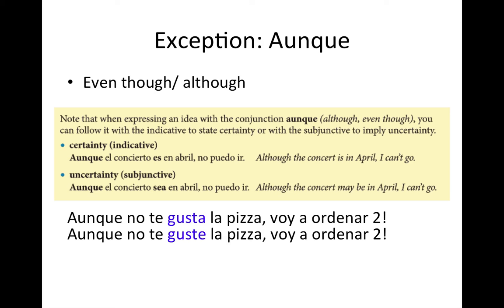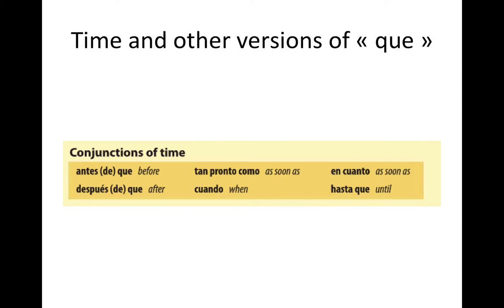This only happens with aunque, with even though, with although. It takes both, and it is up to you to give it a meaning, if it's certain or uncertain. So those are the conjunction words that deal with purpose. And remember, aunque is an exception.